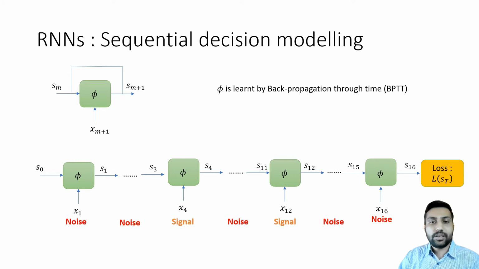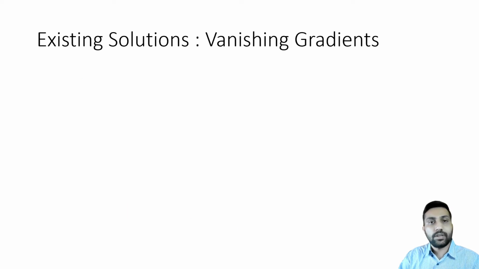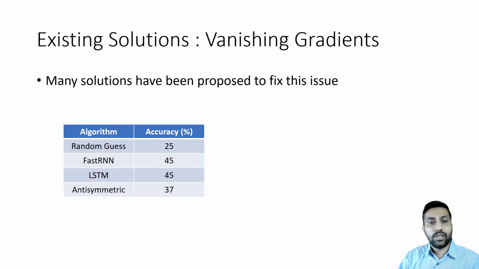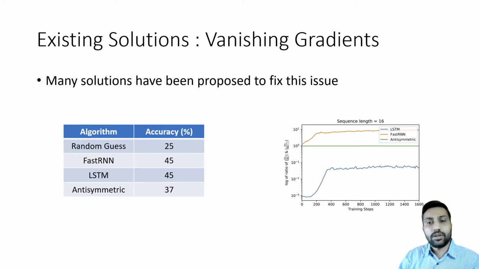The mapping phi is learned by backpropagation through time, and BPTT suffers from vanishing and exploding gradients. Many solutions exist for vanishing and exploding gradients in RNNs. Random guess achieves 25% accuracy, while these solutions do not solve the task but achieve up to 50% accuracy on this task. Note that antisymmetric RNNs do not have vanishing gradients, but they still perform poorly.